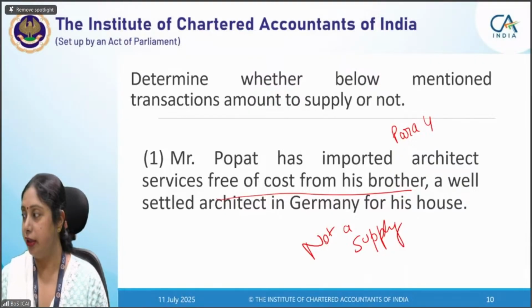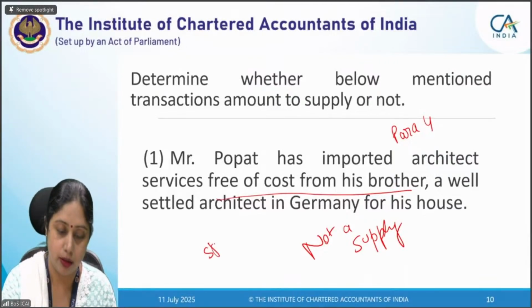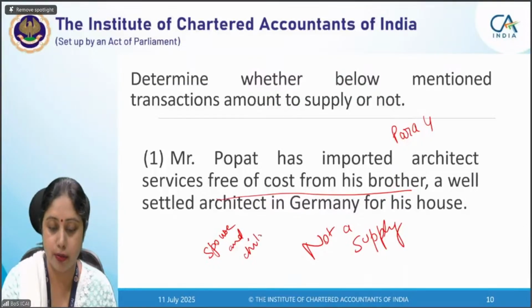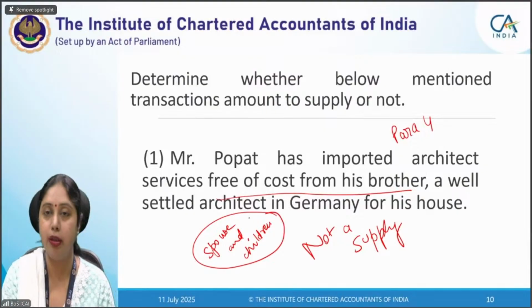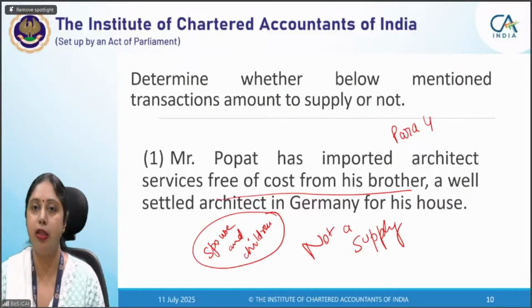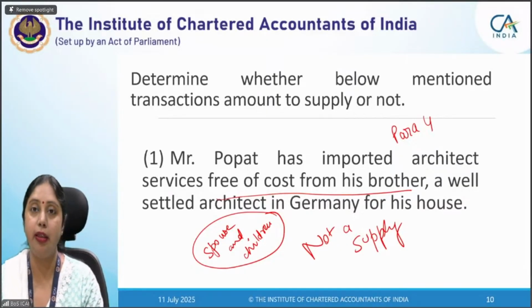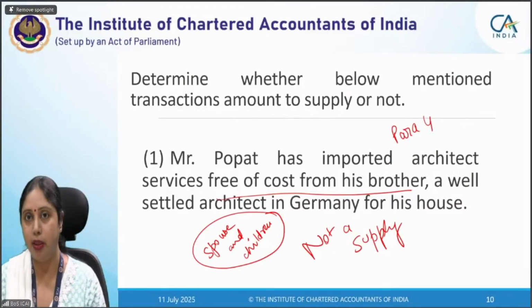When we see the definition of family, it says that only spouse and children are your family without any dependency clause, and this is a very important point which most of the students make mistakes in. If these two categories of persons are there, they are your family, whether they are dependent on the person or not.